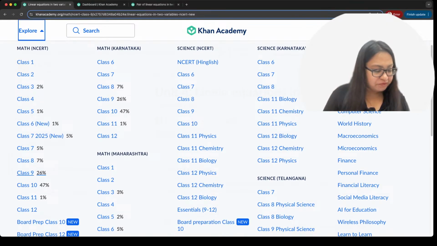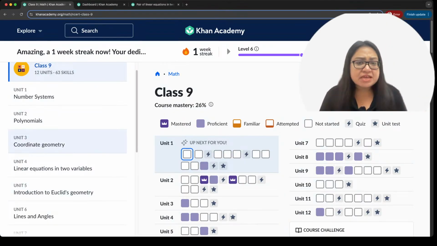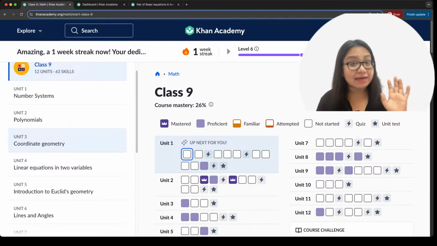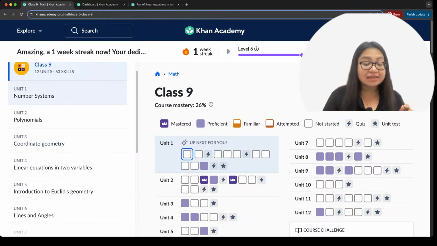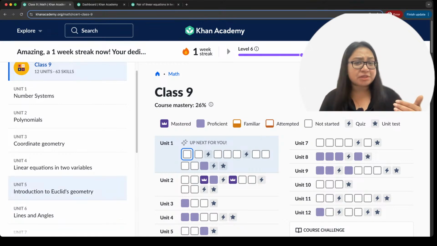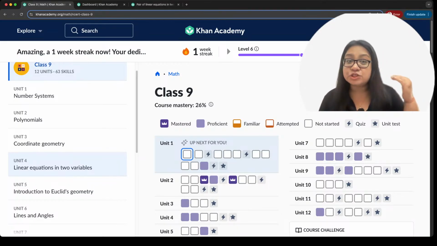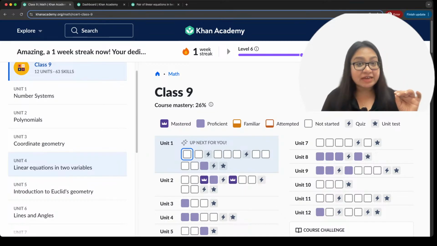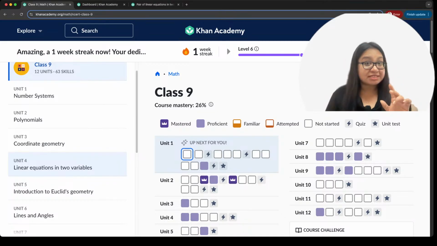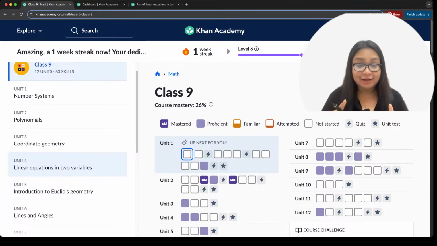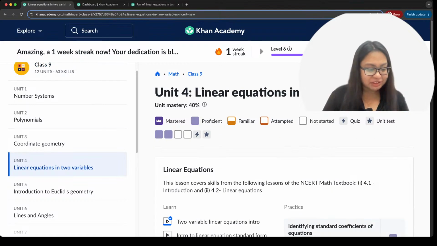Let's get to the first thing here. Say for example, you are in ninth grade. You go directly to the ninth grade. On the left side of it, you will find the list of all the chapters. You directly go to the chapter that you're interested in. Say for example, today we are doing linear equations in one variable, two variables, and so on and so forth. Solving simultaneous linear equations is one of those skills that is going to help you in solving all different sorts of questions. It is a skill that is very, very important, in graphs also later on. Okay, so let's go to linear equations right here.